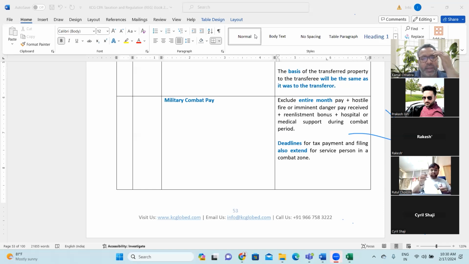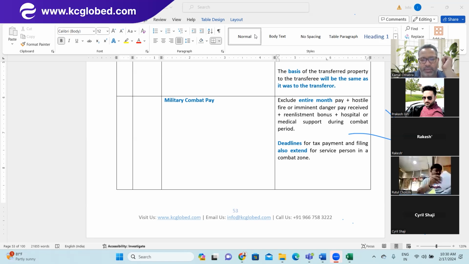Many military personnel live in combat zones, especially in places like Taliban territory, Iran, Iraq, Turkey. They can file the return when they return to the United States, and any hardship allowance is not considered taxable income in their hands. Make sense?